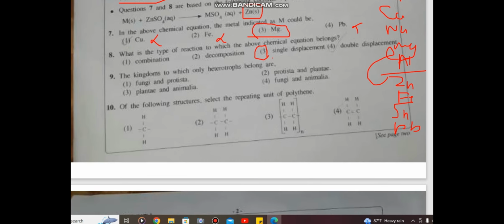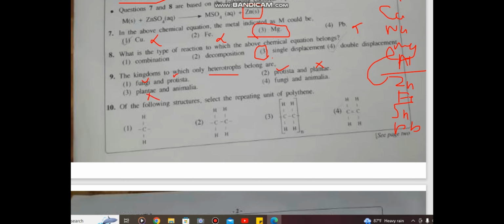The kingdoms to which only heterotrophs belong. Heterotrophs means what? Depending on the other organism. Fungi are depending. Protists are also depending. But plants are not depending on others. Those are autotrophs.